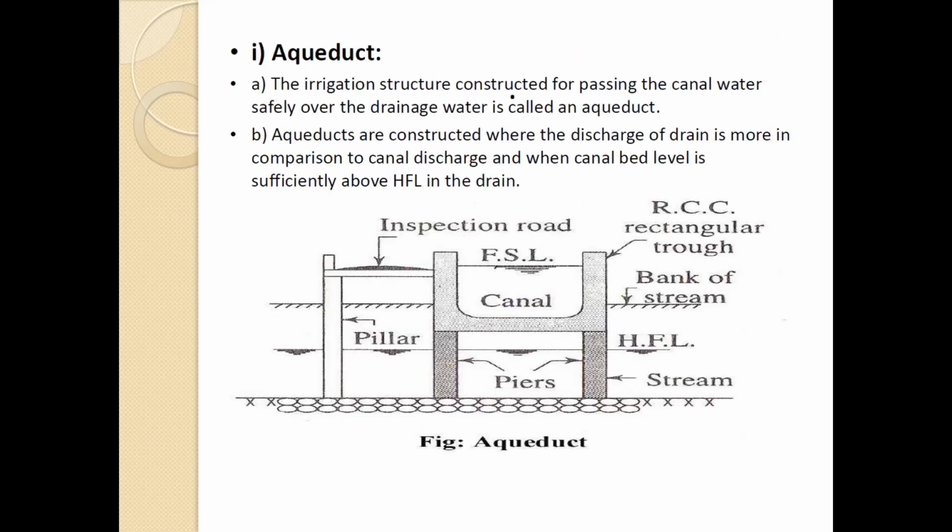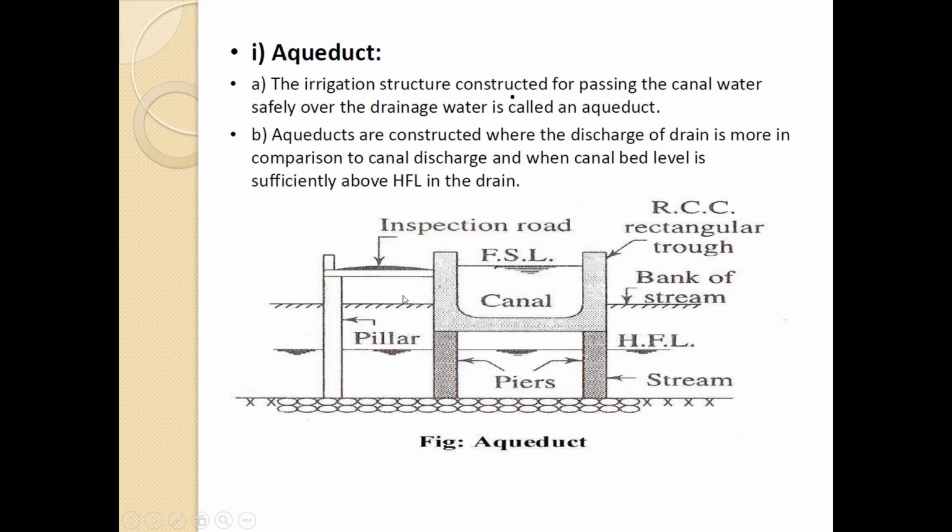First is the aqueduct. The irrigation structure constructed for passing the canal water safely over the drainage water is called an aqueduct. Basically, drainage means the natural nala or the river, etc. So, refer to the drainage like that. Aqueducts are constructed where the discharge of the drain is more in comparison to canal discharge, and when the canal bed level is sufficiently below the